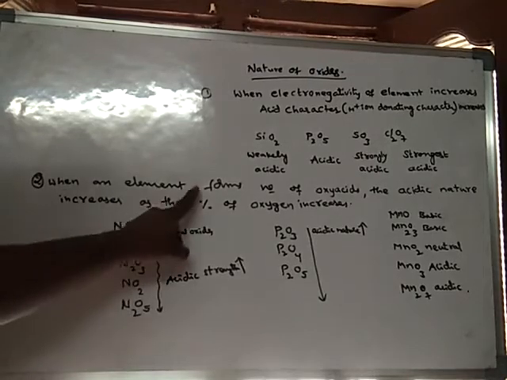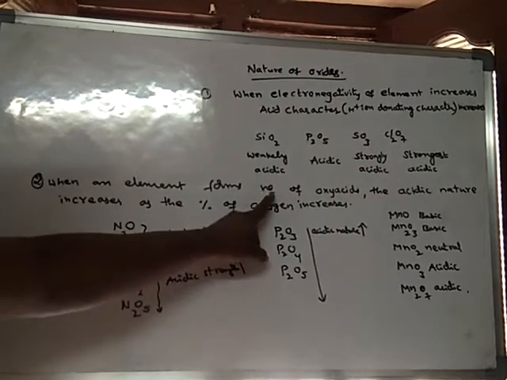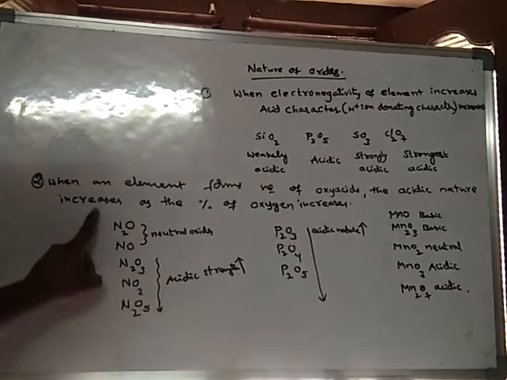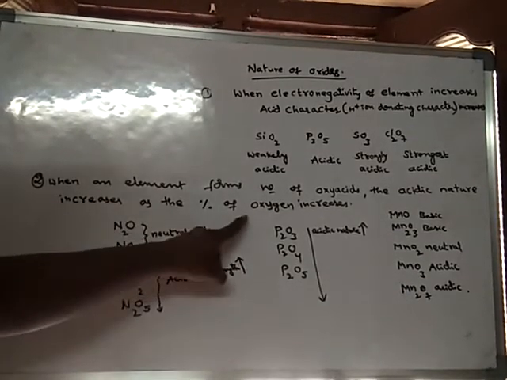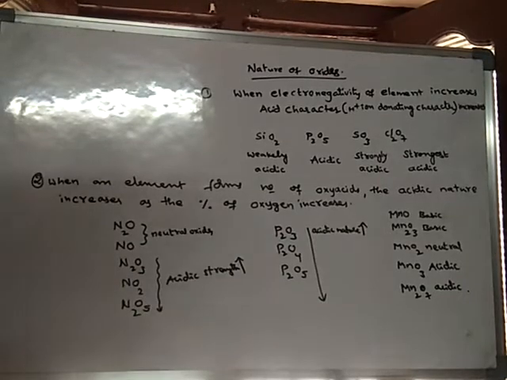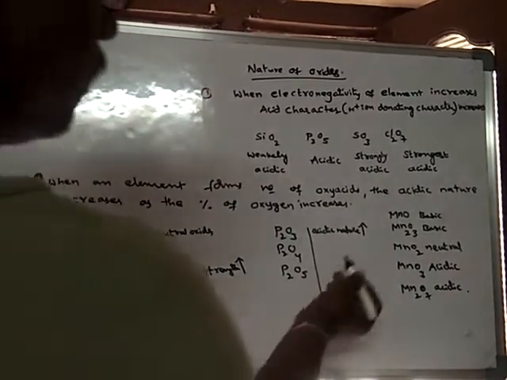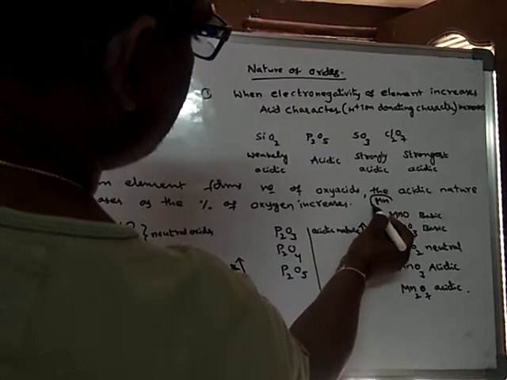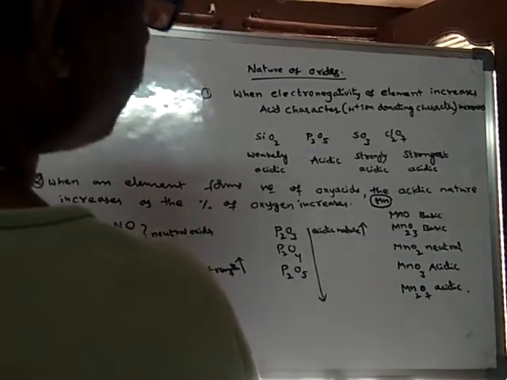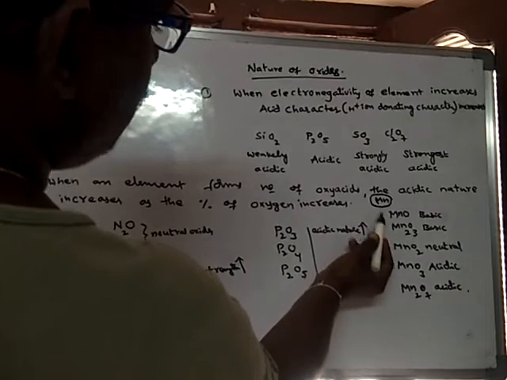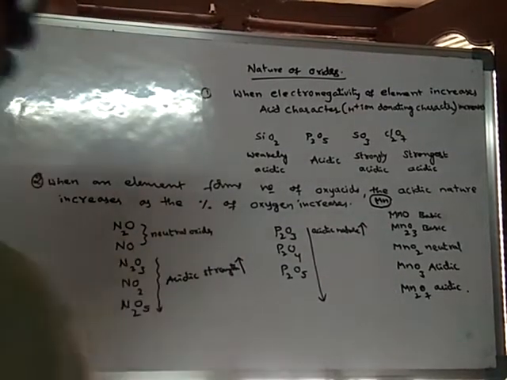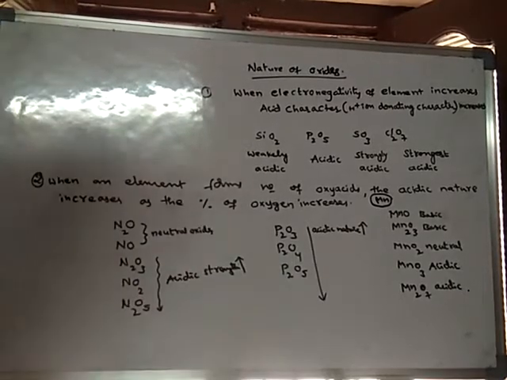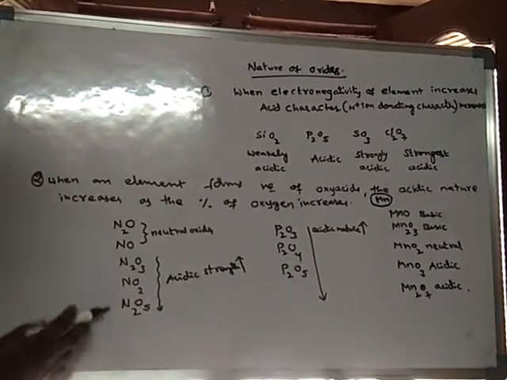When an element forms a number of oxyacids, the acidic nature increases as the percentage of oxygen increases. For example, take manganese. Manganese can form many oxides. Phosphorus can form many oxides. Nitrogen can form many oxides.